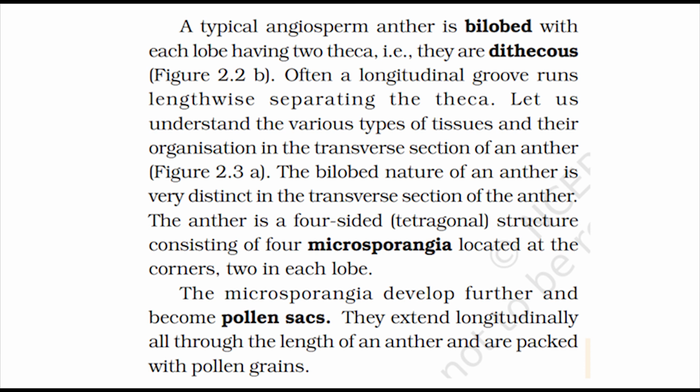The anther is a 4-sided, tetragonal structure consisting of 4 microsporangia located at the corners, 2 in each lobe. The microsporangia develop further and become pollen sacs. They extend longitudinally all through the length of an anther and are packed with pollen grains.